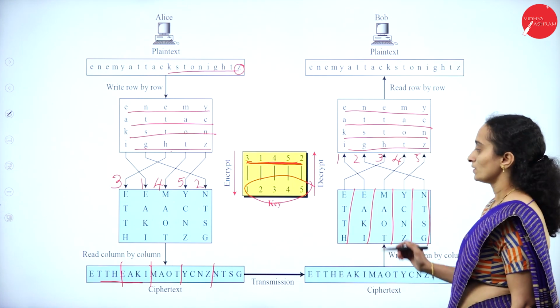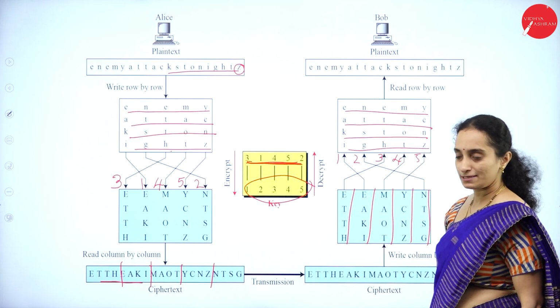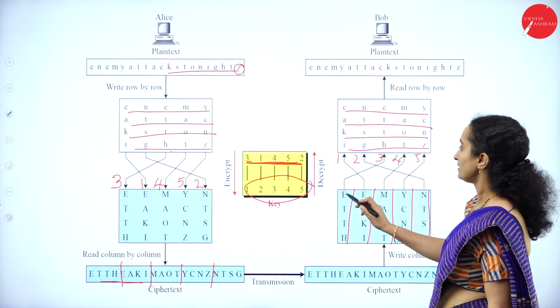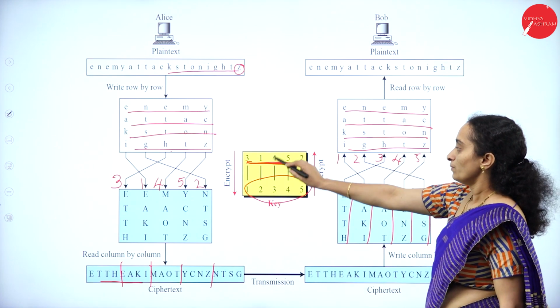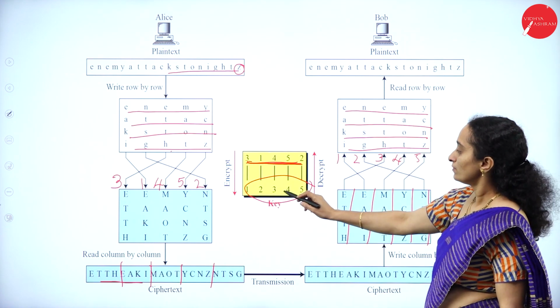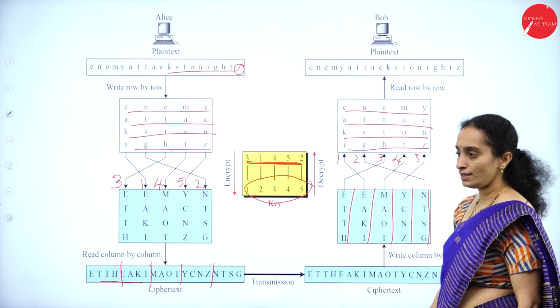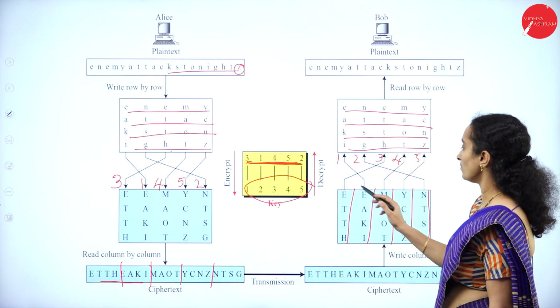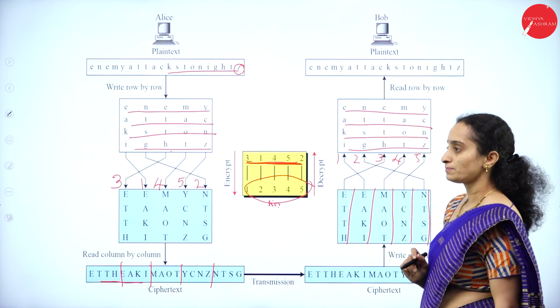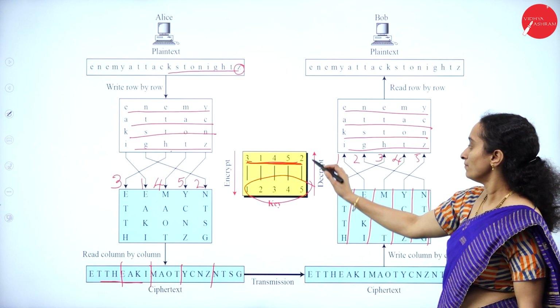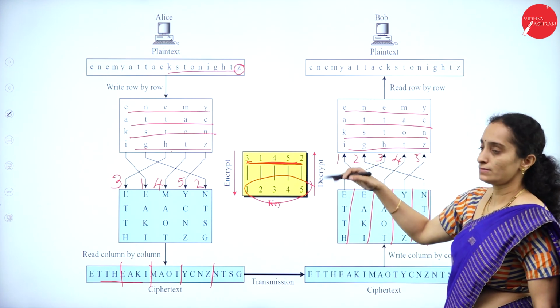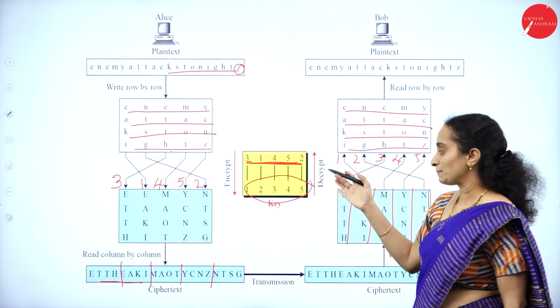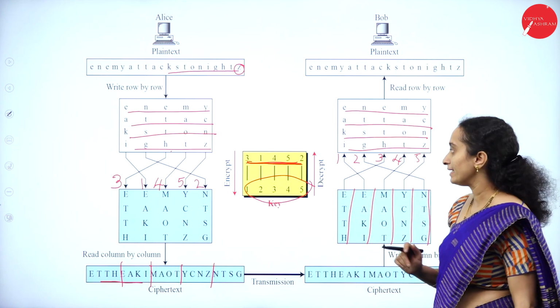Okay. Here we have the decryption method. 3 will be changed to 1. 1 will be changed to 2. 4 will be changed to 3. 5 will be changed to 4. 2 will be changed to 5. Okay. Fifth will become second column. Reverse of the encryption will be done in the decryption.